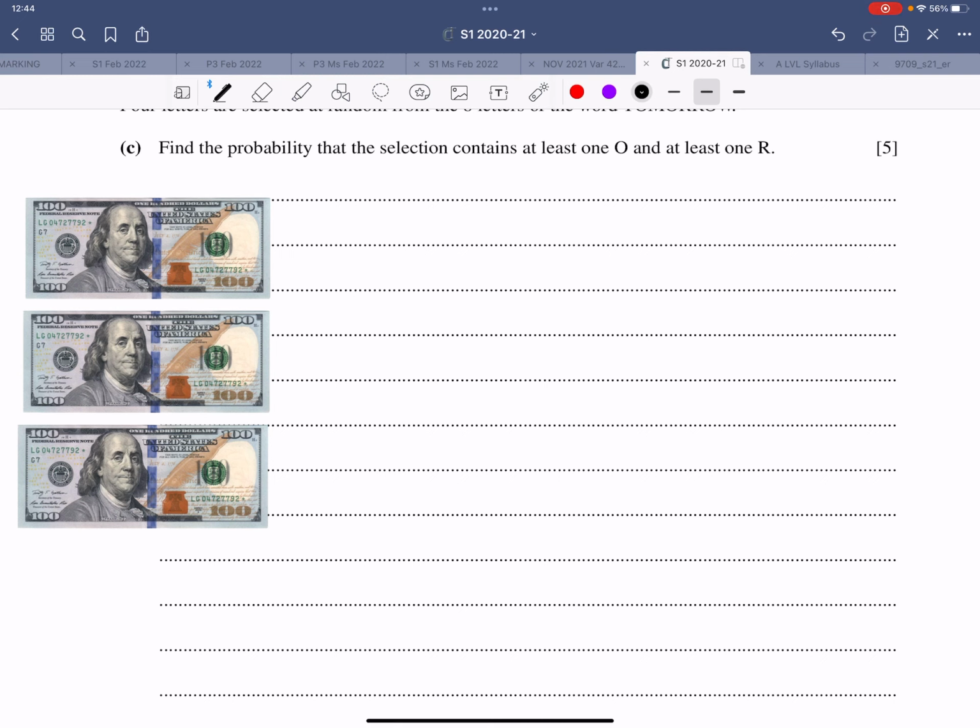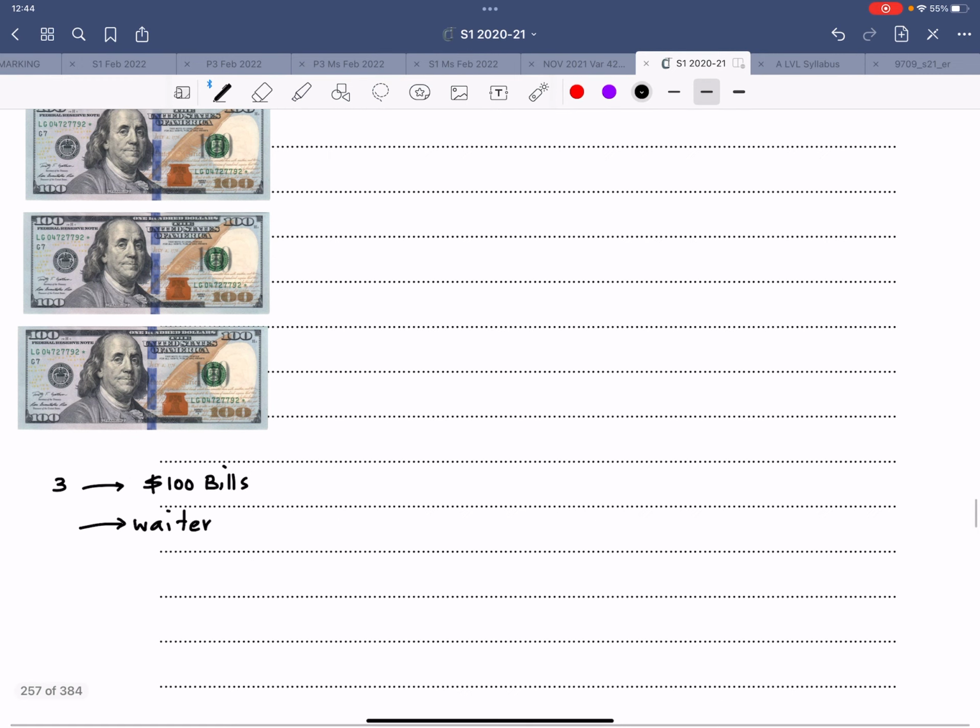The first thing is, if I have $300 bills in my pocket and the waiter comes and the bill is $100 or lesser, so I'll just give one of the bills. It doesn't make a difference which one, and the other two remain in the pocket. It doesn't make a difference which one I give.